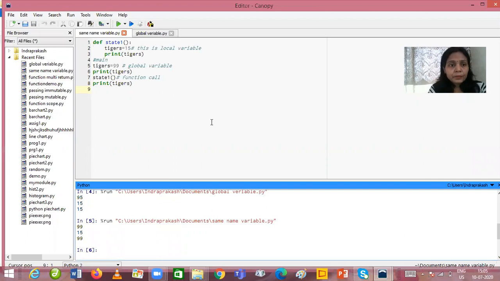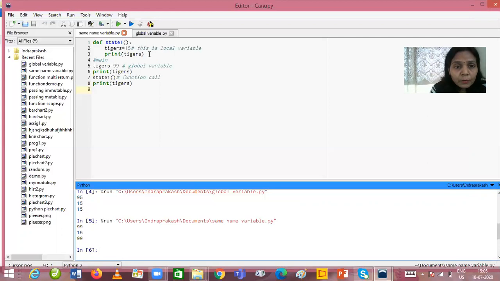Okay, now in this program I am going to explain, when we take the same name variable inside the function as well as outside the function, what will be the scope of those variables, right? So here in this program there is the function state1, and I have taken a variable tigers over here. So let me explain this tiger variable. We are declaring this tiger variable inside the function only. That's why it is known as a local variable for this function.